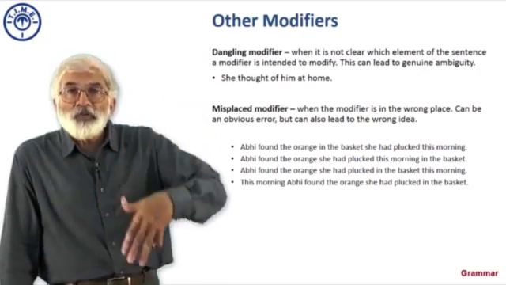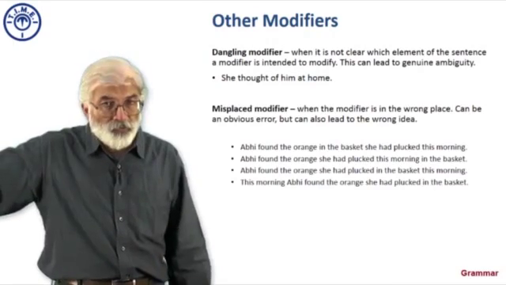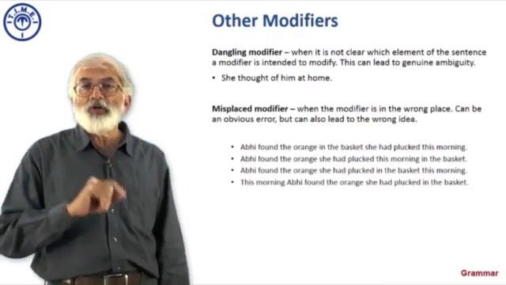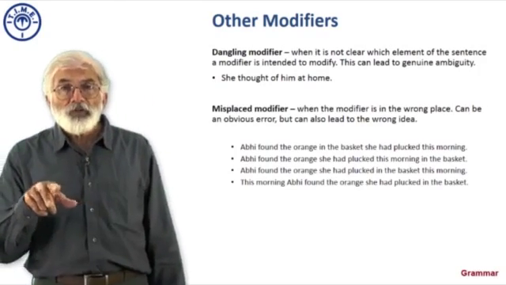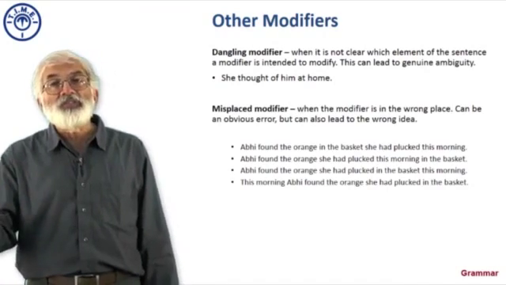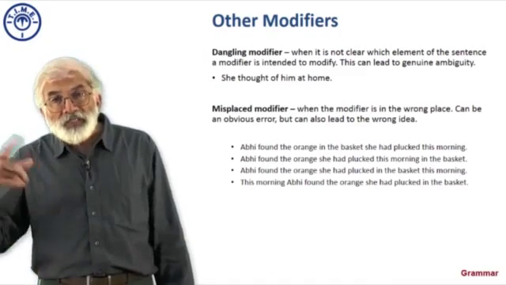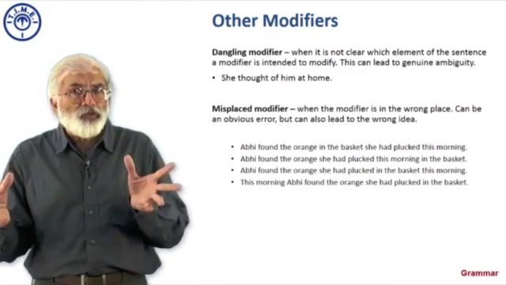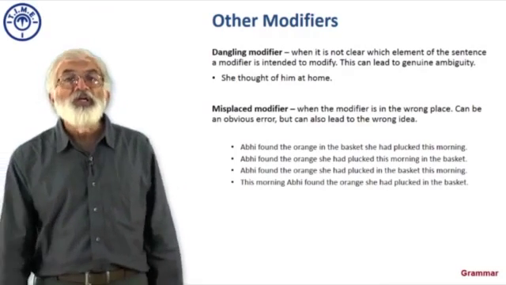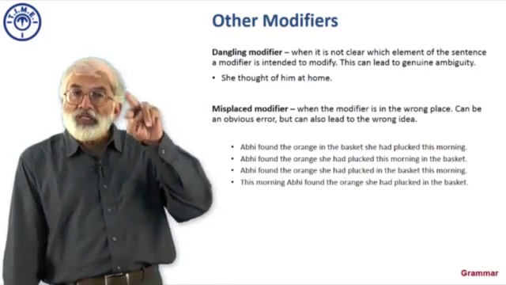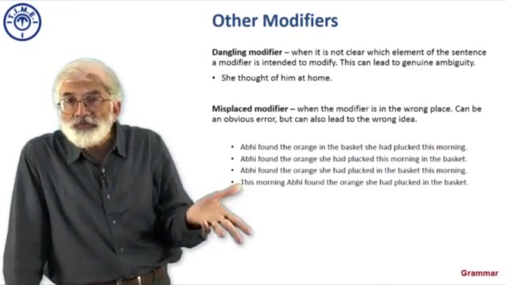And therefore, if I say Abhi found the orange in the basket she had plucked this morning, I am saying in the basket of oranges that she had plucked this morning, she found an orange. So that doesn't make it a wrong sentence, but it doesn't tell you what I mean because I want to tell you this morning what she did. Now, Abhi found the orange she had plucked this morning in the basket. Now that shifts the this morning to her plucking of the orange, not her finding. Abhi found the orange she had plucked in the basket this morning. Now that seems to be what we are talking about, but then this morning is so far away that we are not too sure what it is that we want to qualify. So while 1 and 2 are correct statements, they give you different meanings. 3 is ambiguous because it takes the this morning too far away from what we want to describe.